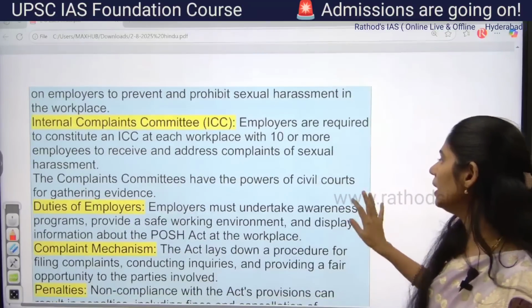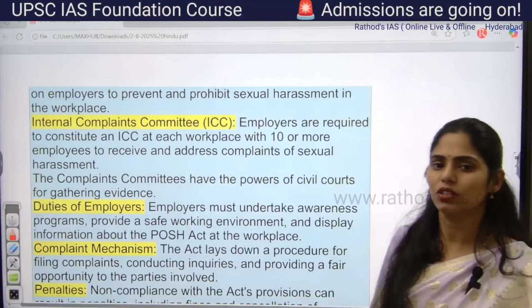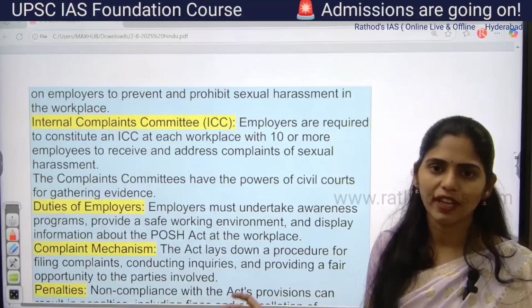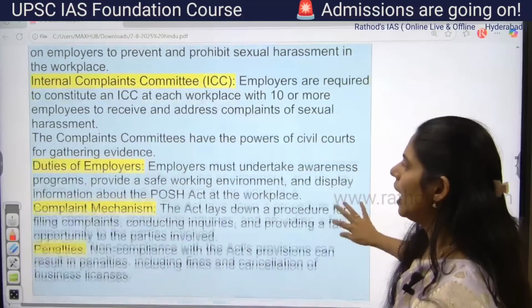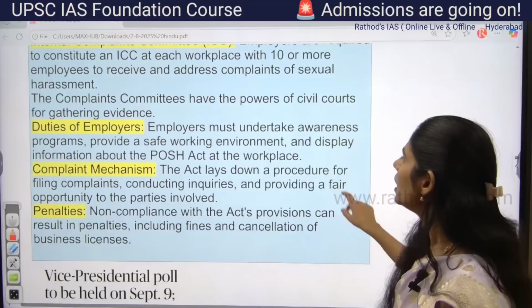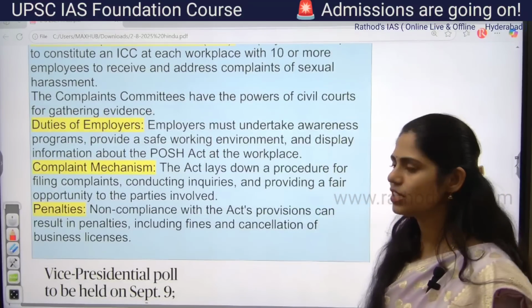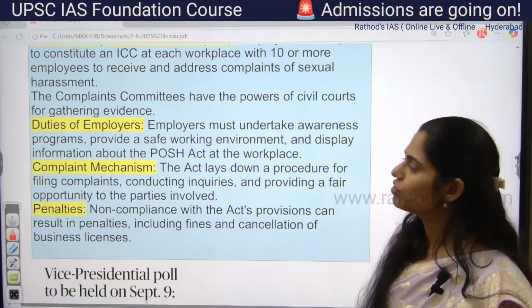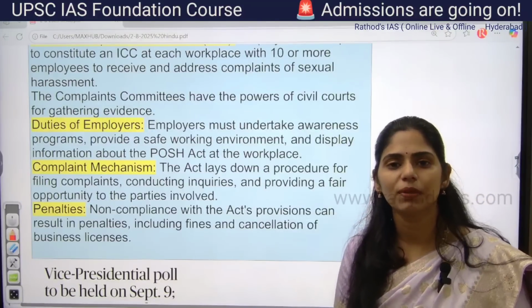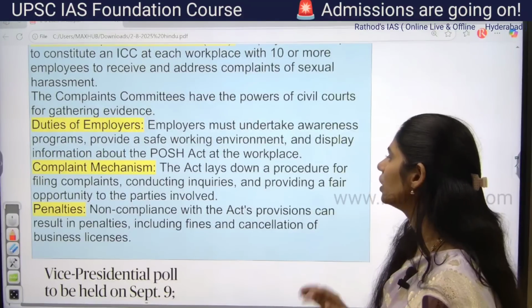And this committee has the powers of a civil court. This committee can now gather evidence of that particular incident. It also speaks about the duties of employers. Employers must undertake awareness programs, and they have to provide a safe working environment, and they have to display information regarding this POSH Act at the workplace.